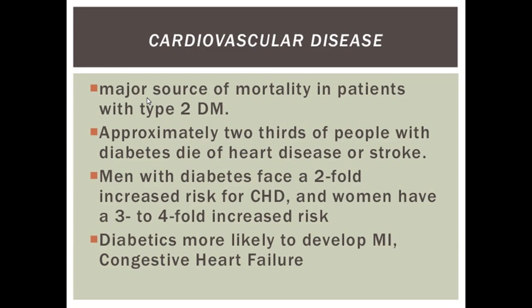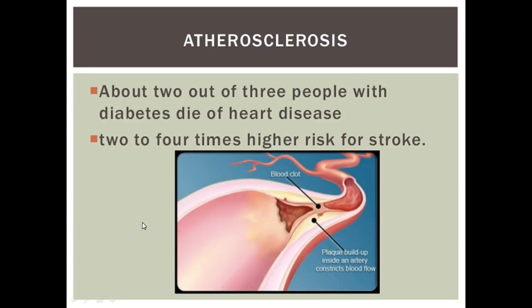Diabetics are more likely to develop MI, congestive heart failure. This 3 to 4-fold increased risk occurs in women after menopause. Premenopausal women don't have this. Postmenopausal women are the ones who will have the 3 to 4-fold increased risk.